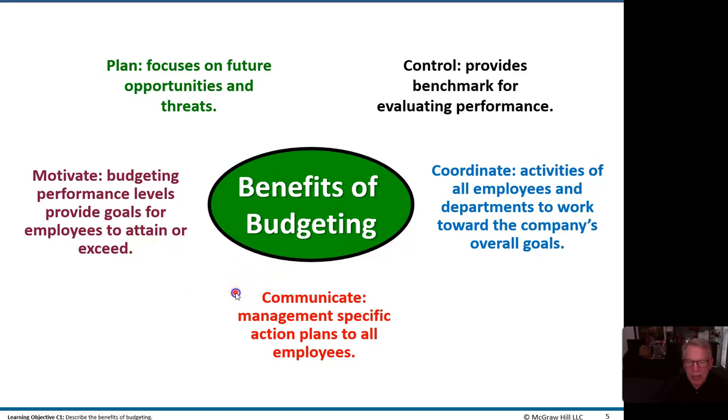We can communicate management's specific action plans to all employees through that budget. We can coordinate activities of all our employees and departments to work towards the company's overall goals. And lastly, we have control. It provides a benchmark for evaluating performance and how employees are in fact achieving the goals that we have.